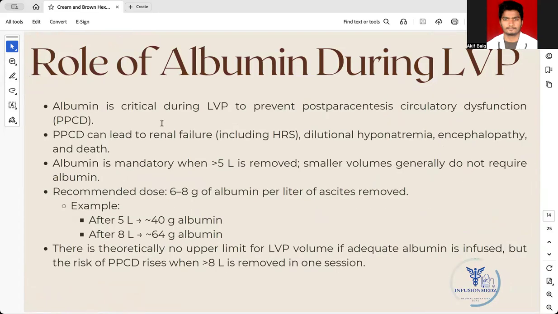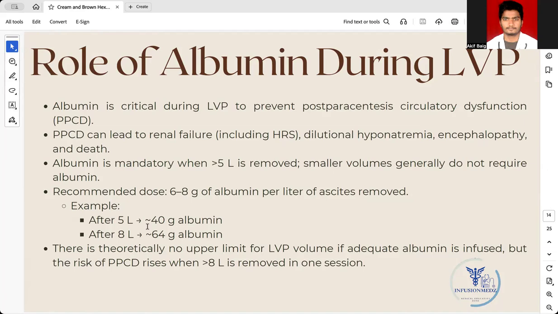Role of albumin during large volume paracentesis. The guideline says that if any patient is receiving a large volume paracentesis, albumin should only be given if the amount of ascites being removed is more than 5 liters. So below removal of 5 liters of ascites, albumin is not required. If we want to remove more than 5 liters, then you should give around 6 to 8 grams of albumin per liter of ascites removed.